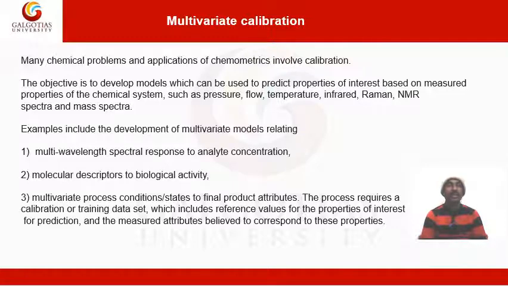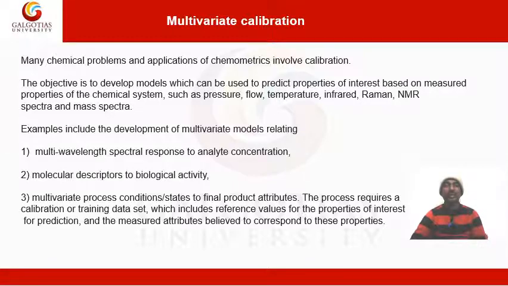Okay, the examples include the development of multivariate models relating multi-wavelength spectral responses to analyte concentrations. The second one is molecular descriptors to biological activity. The third one is multivariate process states to final product attributes.